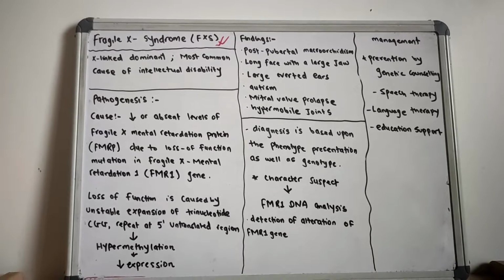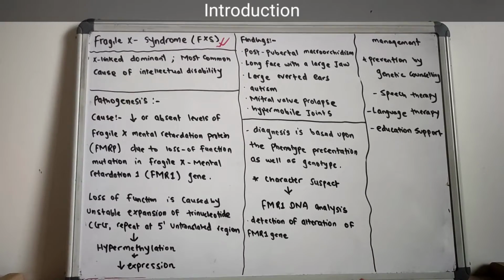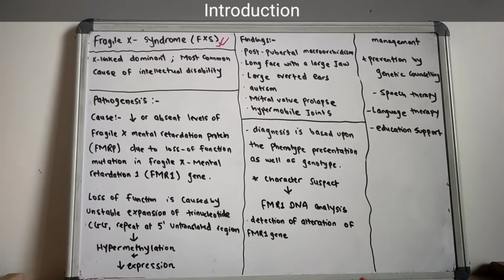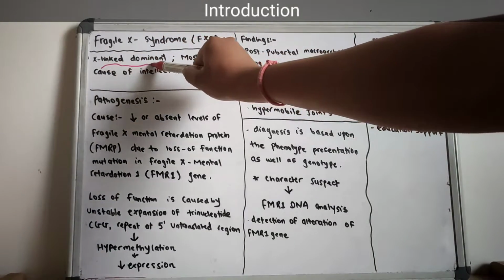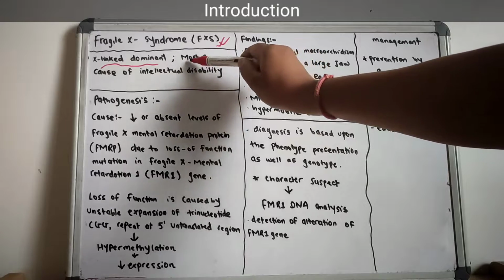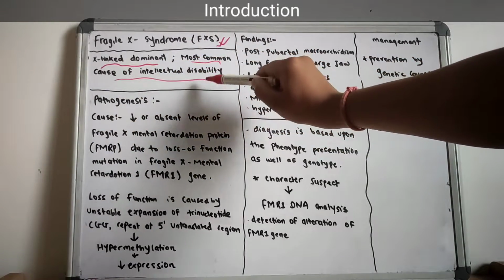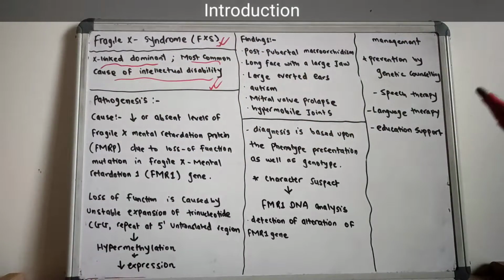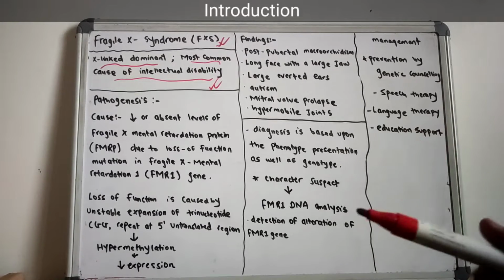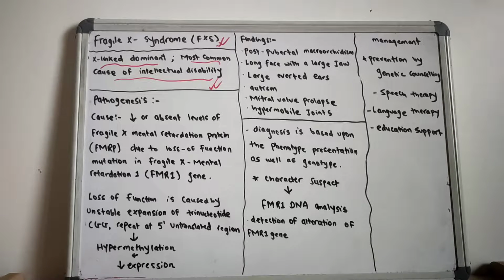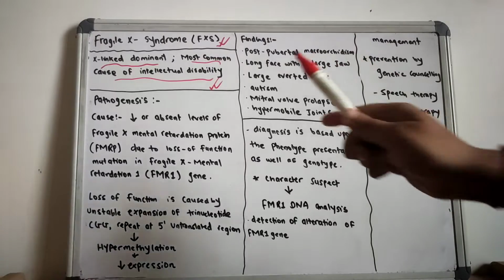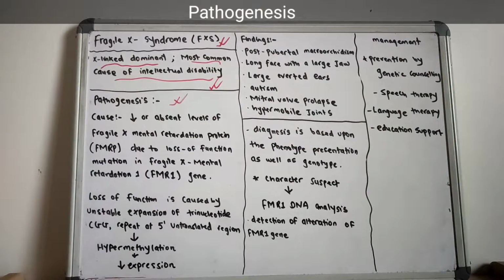So let us move toward the introduction of Fragile X syndrome. Fragile X syndrome is an X-linked dominant disease, and it is one of the most common causes of intellectual disability. So one of the most common causes of intellectual disability is Fragile X syndrome, and Fragile X syndrome is X-linked dominant. So it is the brief introduction, and now let us move toward the pathogenesis.